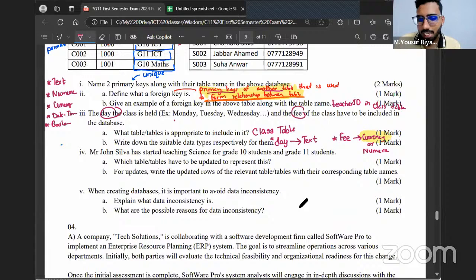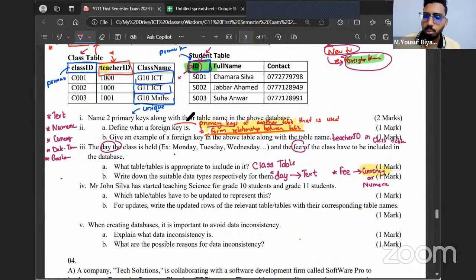Why can't we use date time for days? That is because in date time, what do you mean by date time format? If I ask you what are the different date time formats you have? You can write the date time like this: date, month, year. Or else month, date, year.